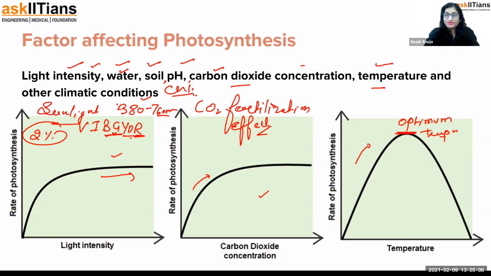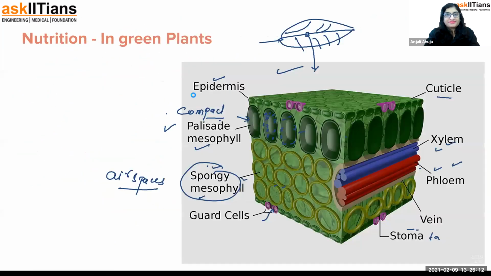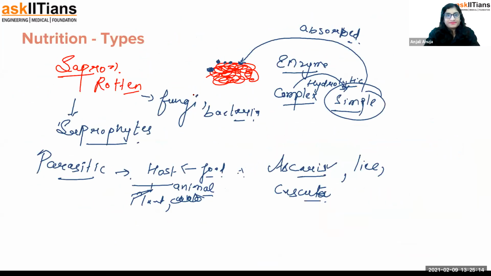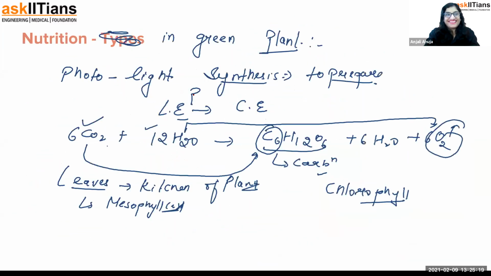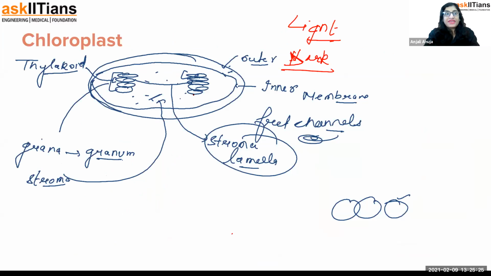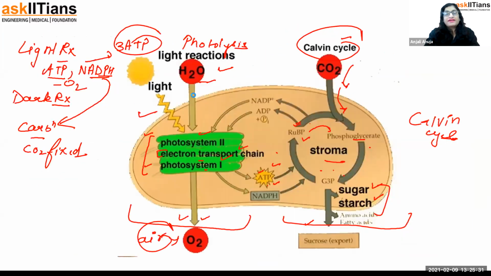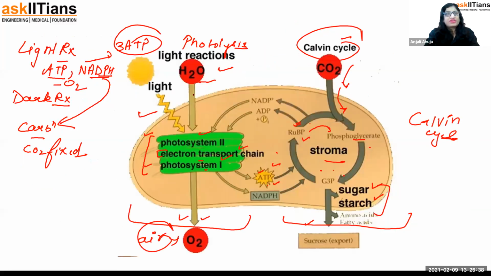You know what you have to do. Anyways, guys, let's move back and see what we have done today. Nutrition in green plants: I talked about the cross section of the leaf and showed you where it happens. Then the chloroplast structure, then how the light and dark reactions happen separately. The chlorophyll structure you learned in 9th class. So I've explained everything.